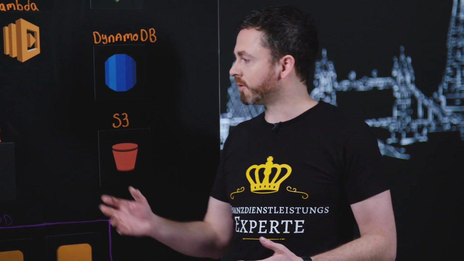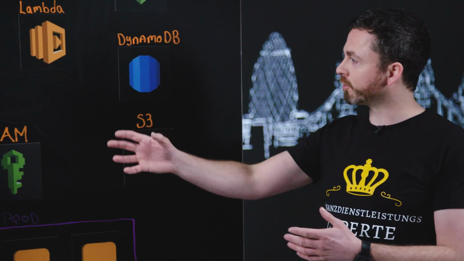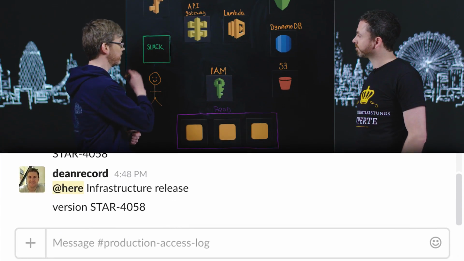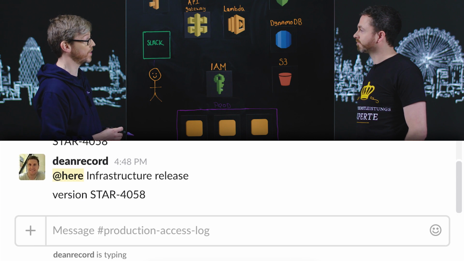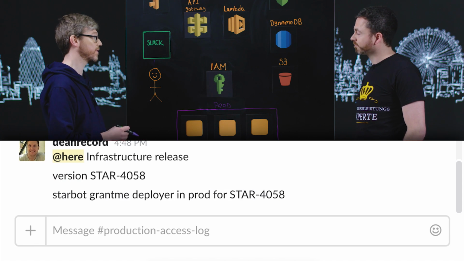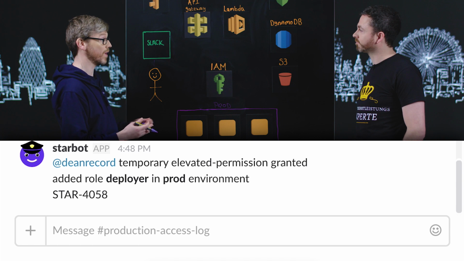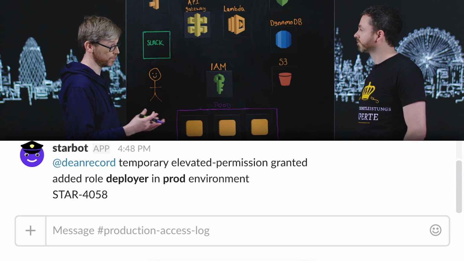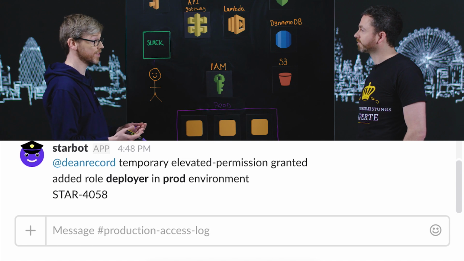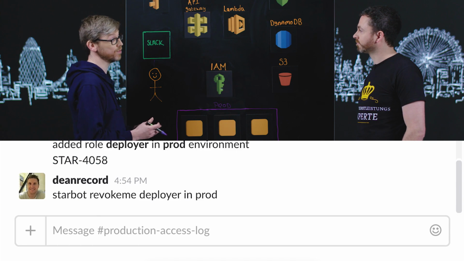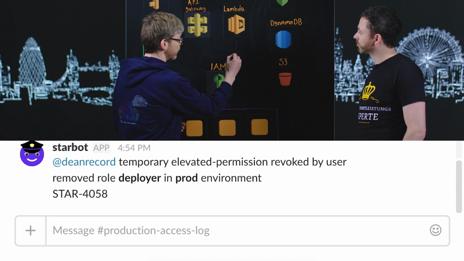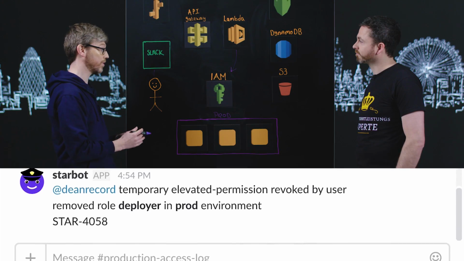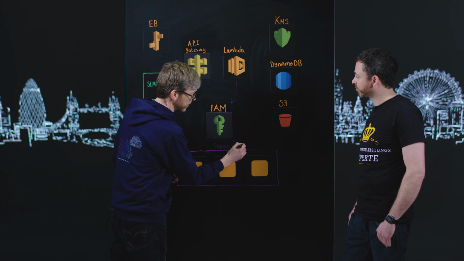Let's imagine that you're the developer. How would that process work for him? It looks very simple. I'm in a Slack channel. I can type starbot grant me deployer in prod in this instance. And the chatbot goes away, looks at the IAM privileges you have, assigns some more based on who you are and whether you're able to do it, and then simply paints those roles onto your user, if you like. So the Lambda which implements this uses IAM to check permissions and to alter permissions and then give you the access you need in prod.